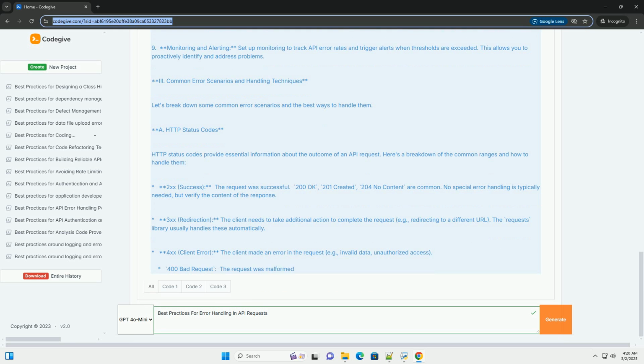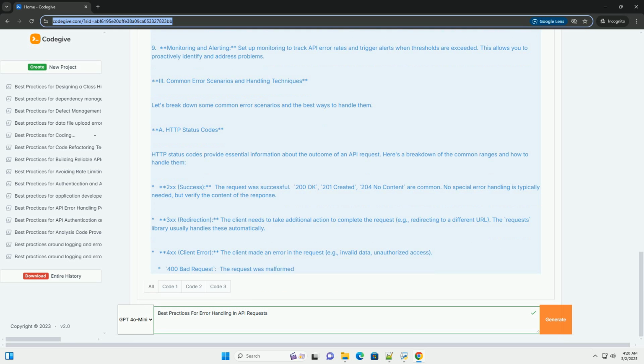Asynchronous requests. For applications that need to make many API requests concurrently, consider using asynchronous requests, for example with asyncio and aiohttp in Python. This can improve performance and responsiveness. Caching. Cache API responses to reduce the number of requests to the API. Use appropriate caching strategies, for example expiration and invalidation, to ensure that the cached data is up to date.